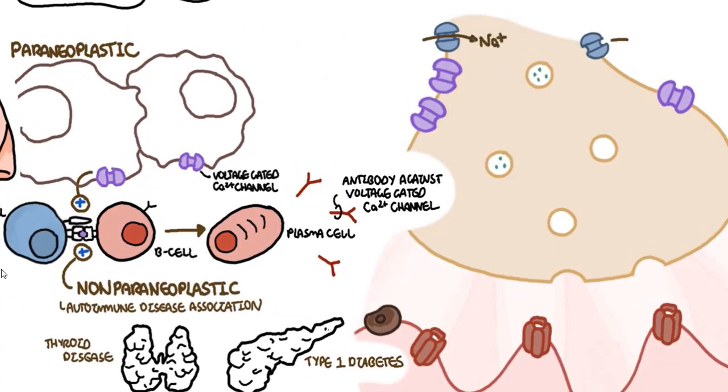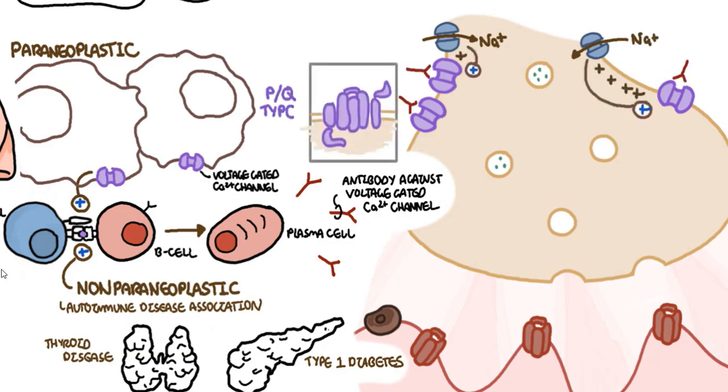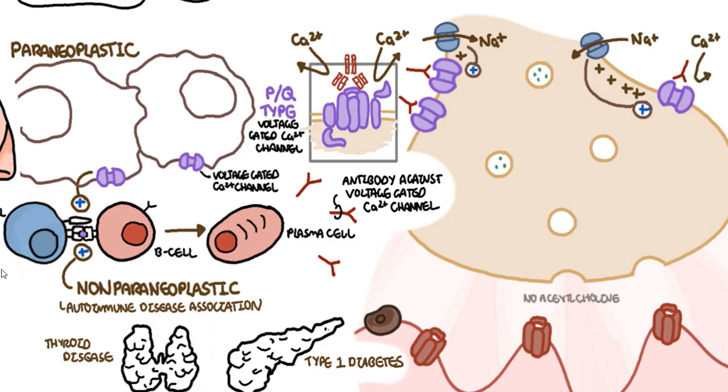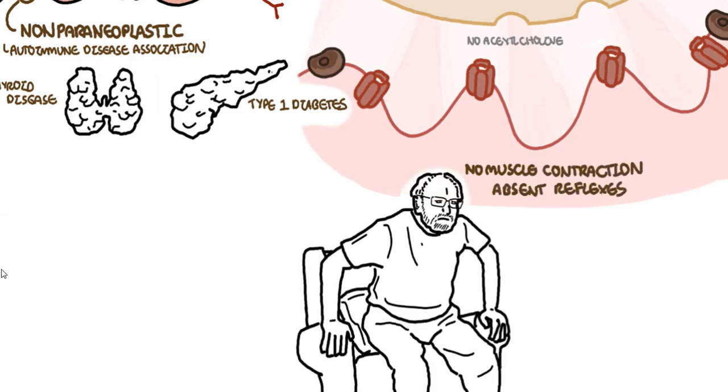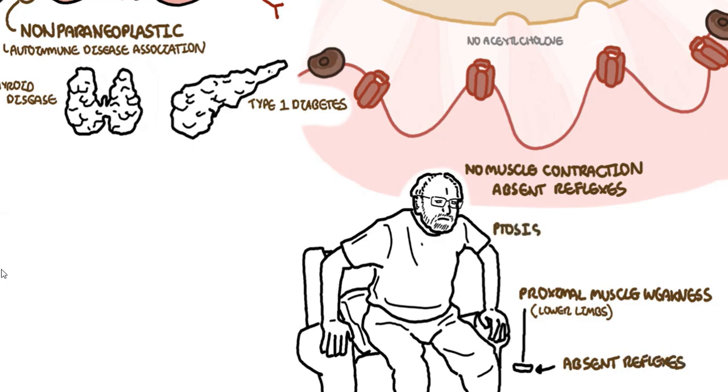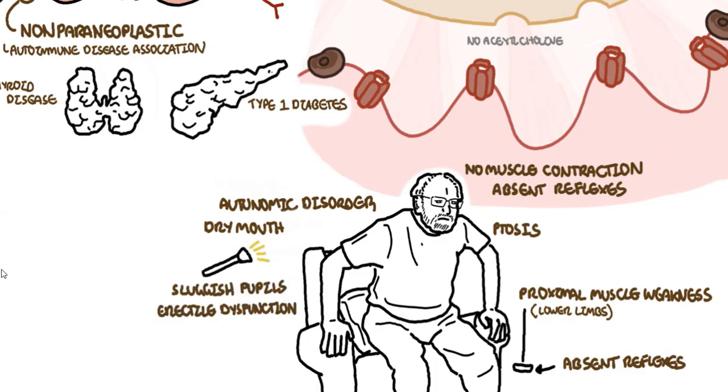In Lambert-Eaton myasthenic syndrome, these antibodies bind to the voltage-gated calcium channels of terminal bulbs of motor neurons, the P-Q type voltage-gated calcium channels, thus preventing calcium influx and subsequently the release of acetylcholine into the synaptic cleft. Because acetylcholine is not released, you will have absent reflexes. Lambert-Eaton myasthenic syndrome presents with proximal muscle weakness, mainly of the lower limbs, absent reflexes, and autonomic disorders including dry mouth, sluggish pupils, and erectile dysfunction.